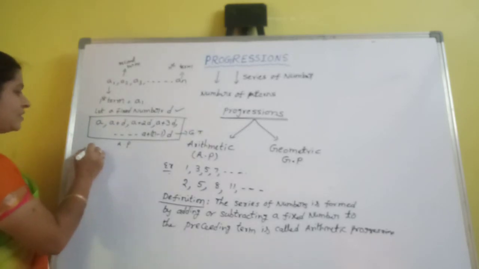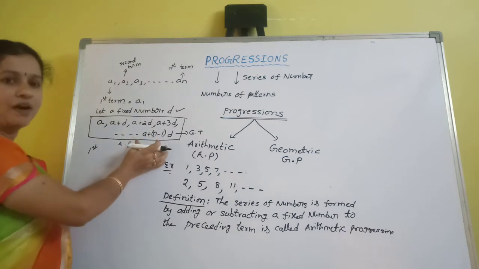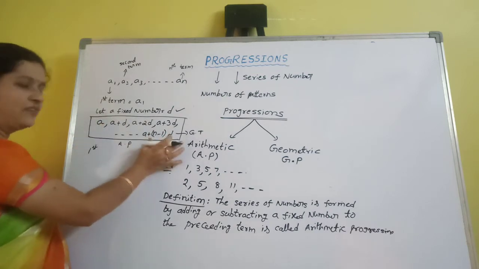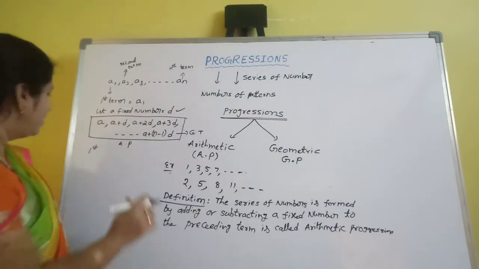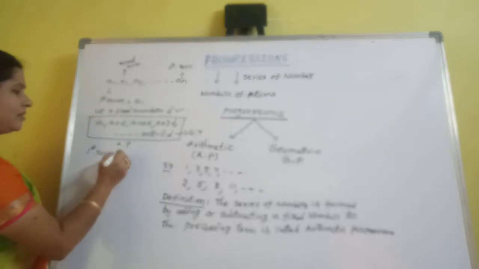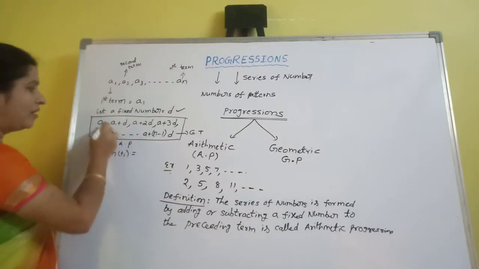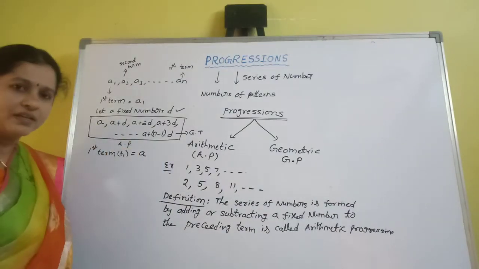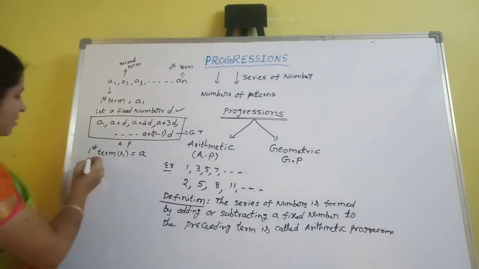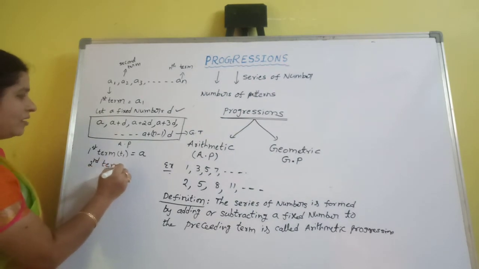What is the first term formula? So many formulas are there in this general form. First term, let it be T1. It is always A. First term is equal to A. What is the second term formula?